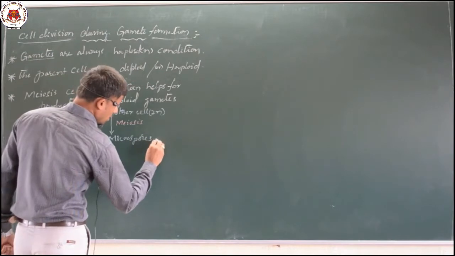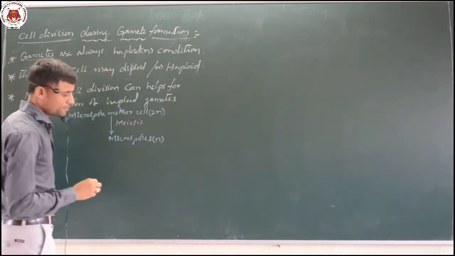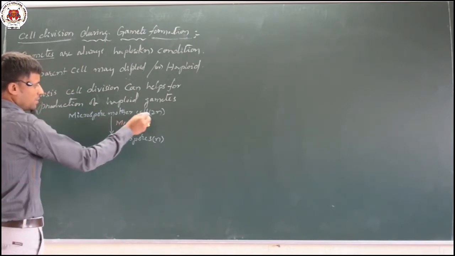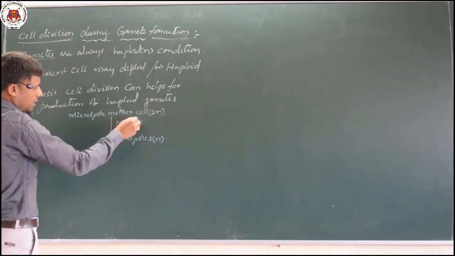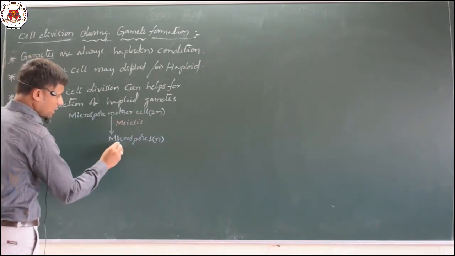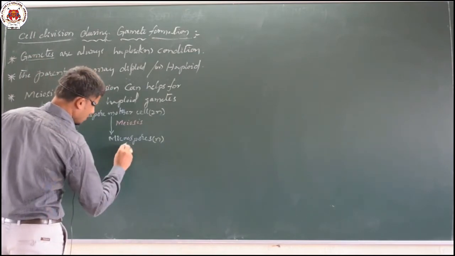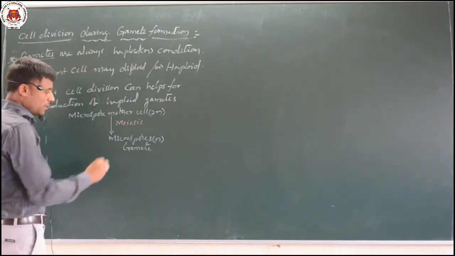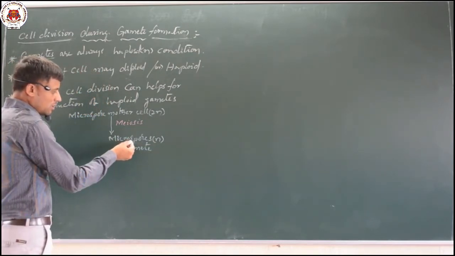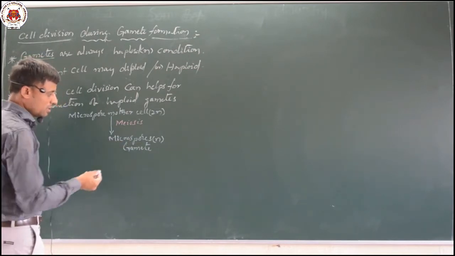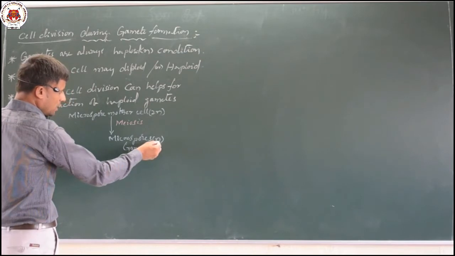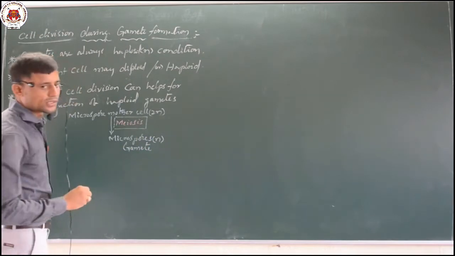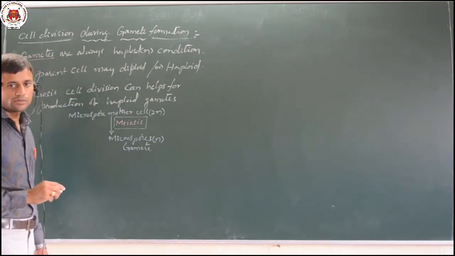These microspores are in a haploid condition. It means the microspore mother cell is diploid, and it produces the gametes. This microspore is nothing but the male gamete, and this gamete is haploid because of the involvement of cell division called meiosis.